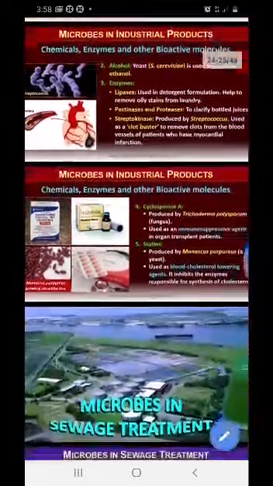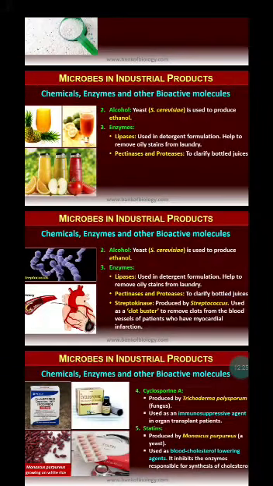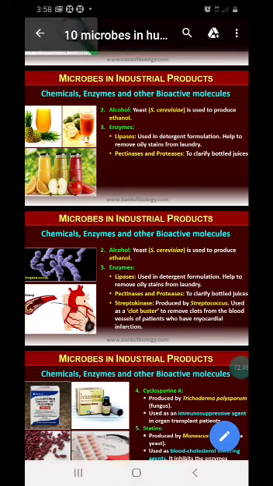Now, cyclosporin A is produced from a fungus called Trichoderma polysporum. Which is the bioactive molecule, children? Cyclosporin A, obtained from Trichoderma polysporum, which is a fungus. It is used as an immunosuppressant agent.